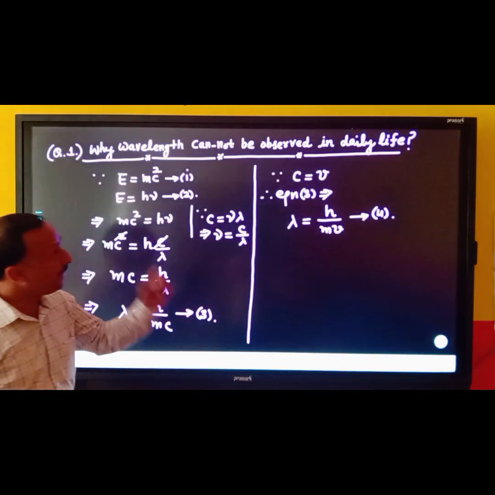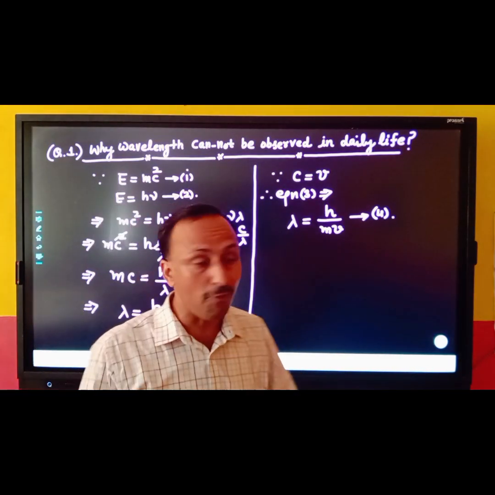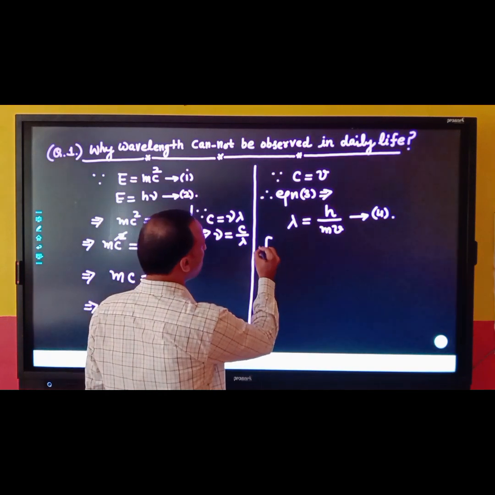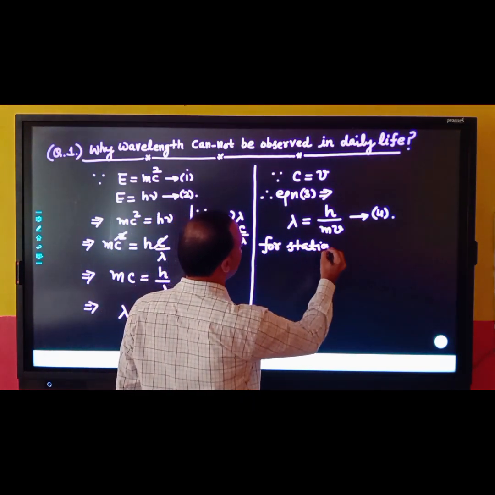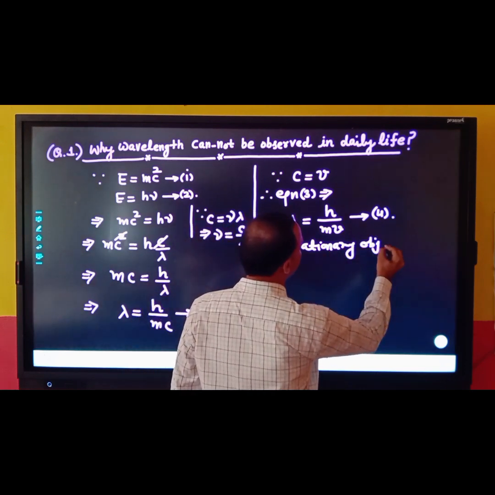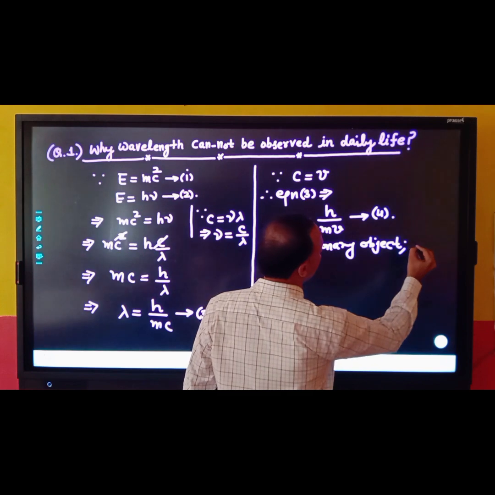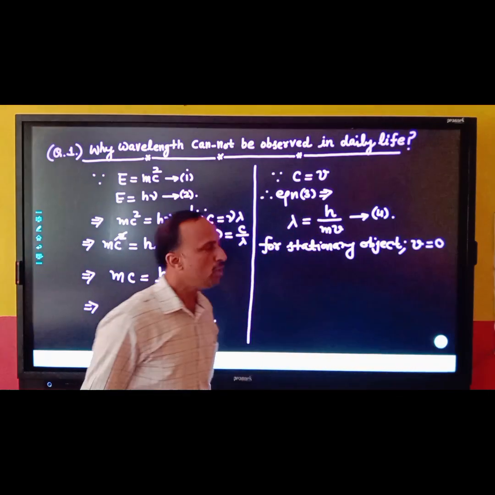Right? Now in day to day life, maximum material particles are in the state of rest. So for stationary objects, or I can say for stationary particles, what happened? For stationary object, कौन से object को आप stationary बोलेंगे? When speed of the object is equal to 0.